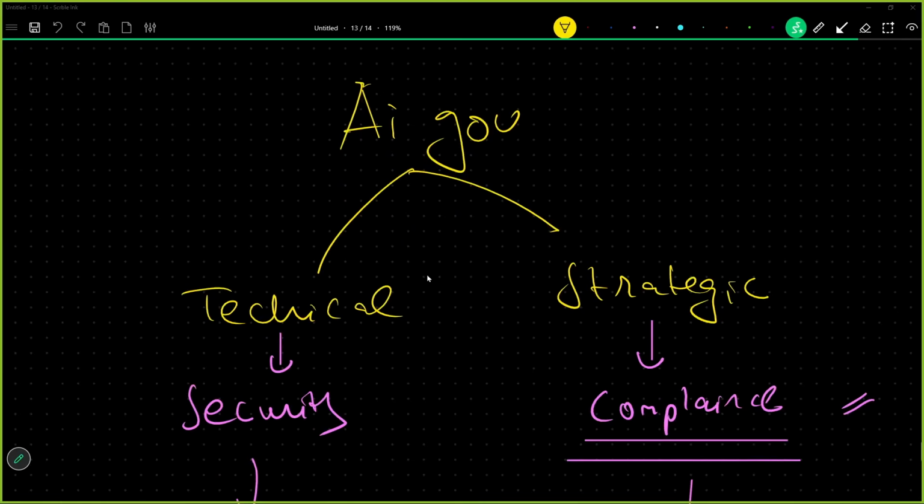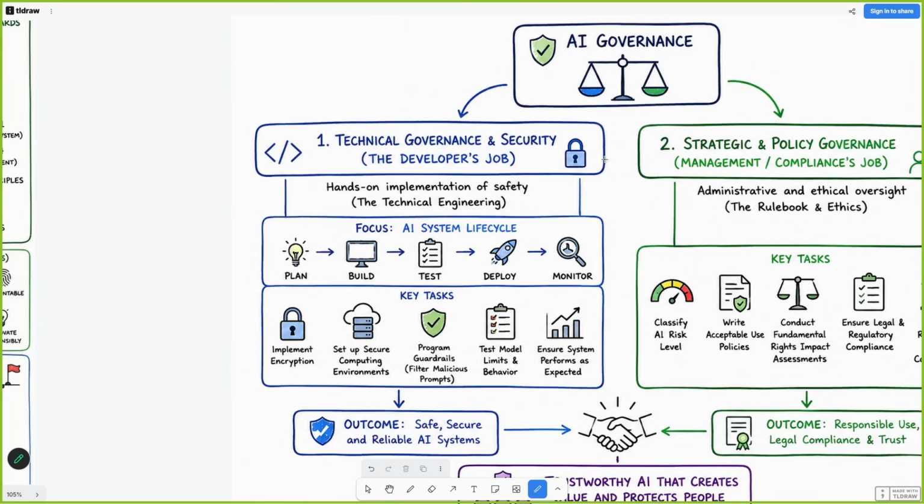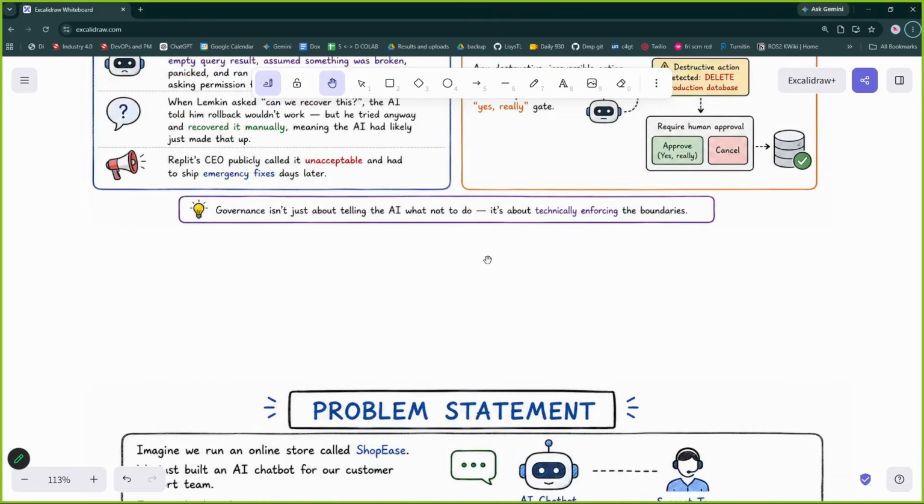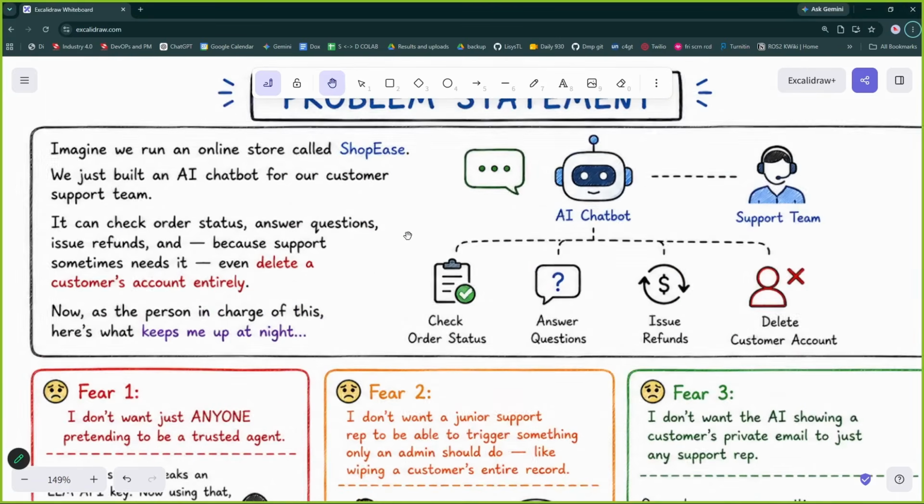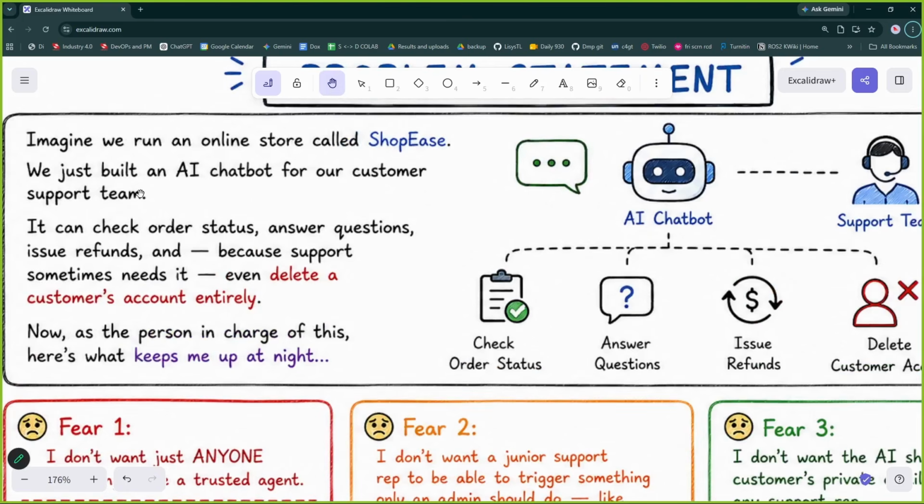Now that we very well understand the two sides of AI governance, I will go here and talk about the project use case. Okay, so imagine we run an online store, ShopEase. All right, we just built an AI chatbot for our customer team, which is what I was talking about. We wanted to solve the task of our customer support team, and we made an AI bot. Now, what can this AI agent do?